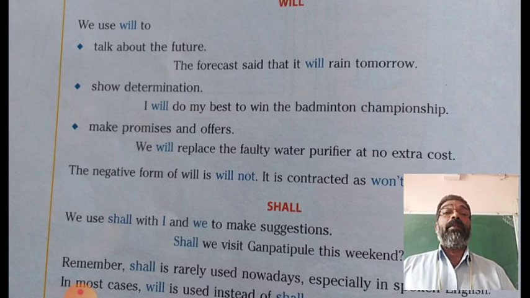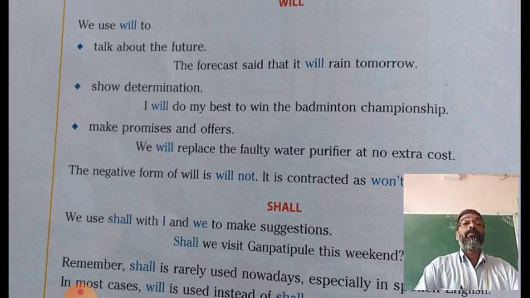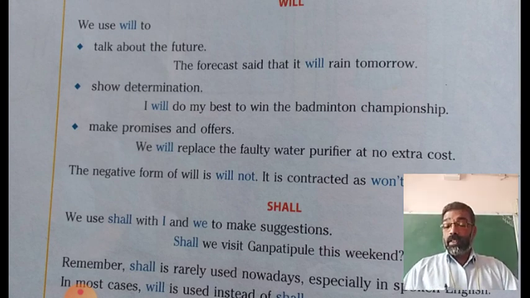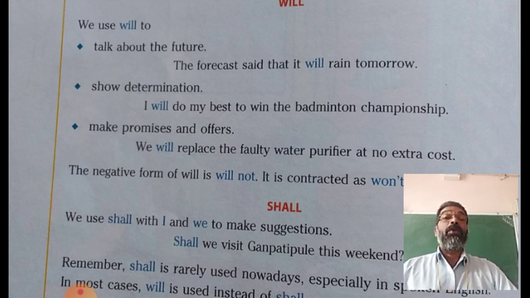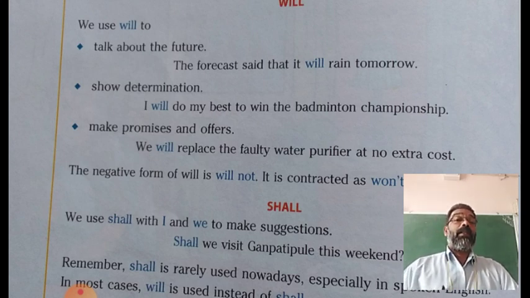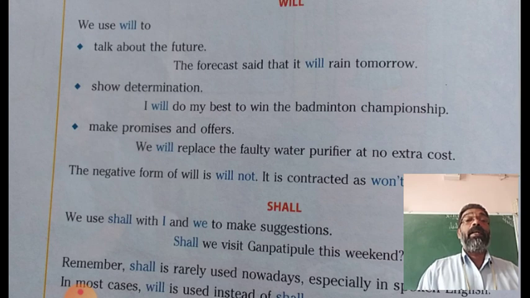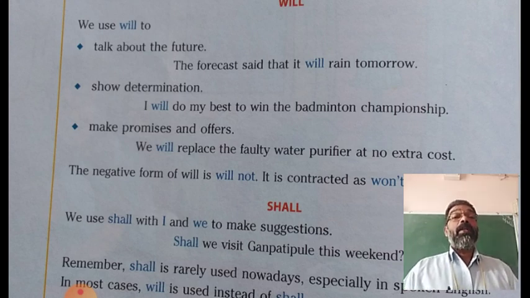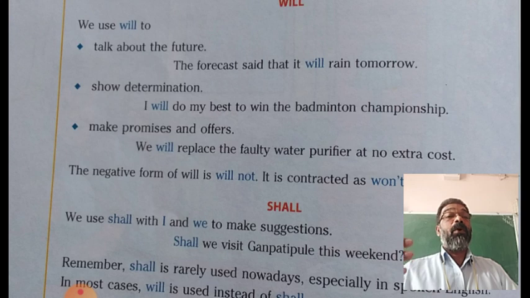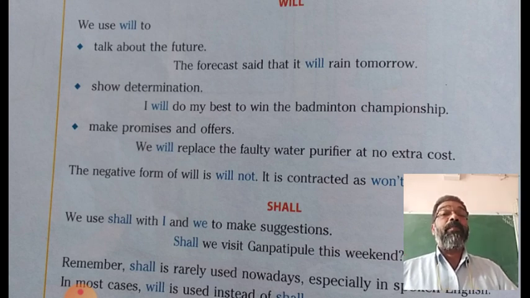Will and shall. First, will. Will is commonly used to express an action in the simple future. Future actions are denoted by will. For example, the forecast said that it will rain tomorrow. Simply an action which is going to take place in the future.